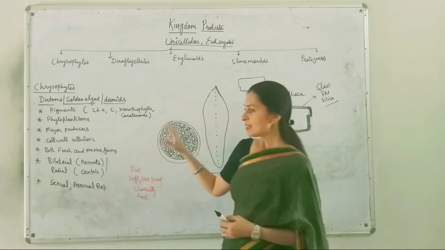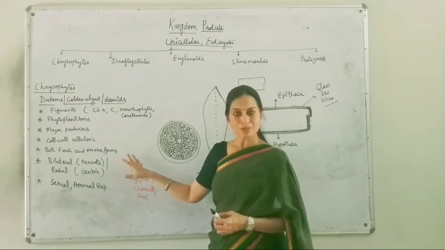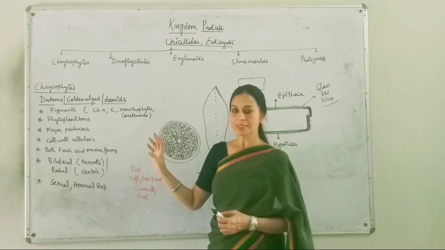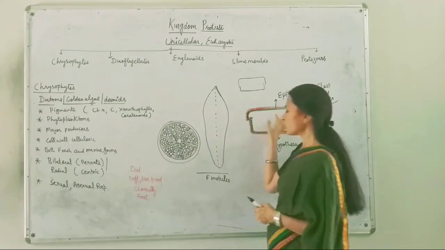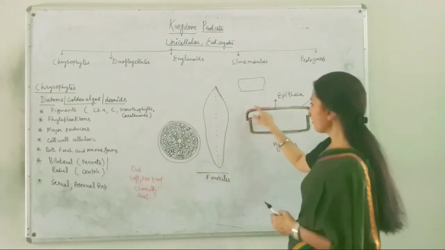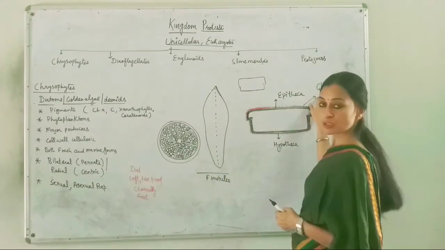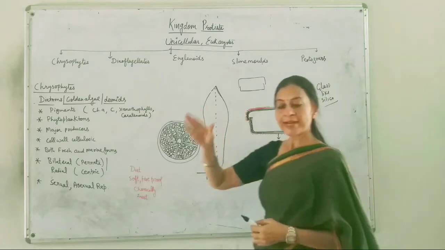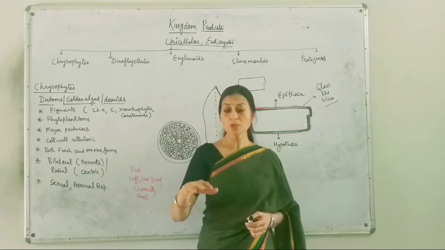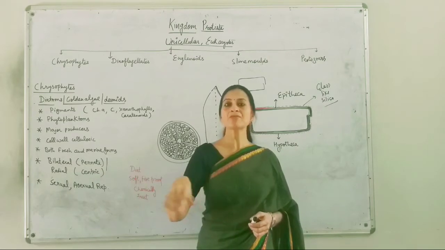They are freely floating organisms, but when these organisms die, the inner content of the cell will decompose, but the cell wall with this deposition of silica will get deposited on the surface or the bottom of the aquatic body.